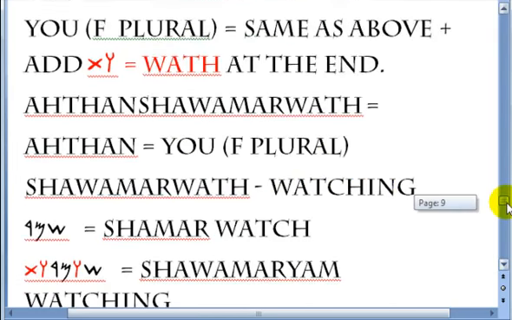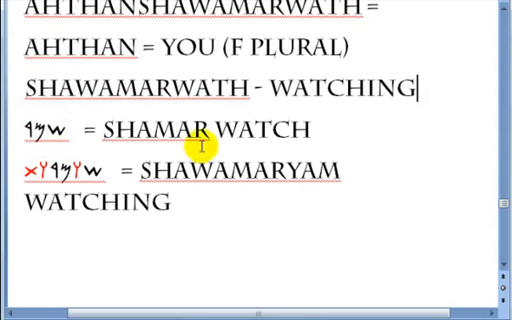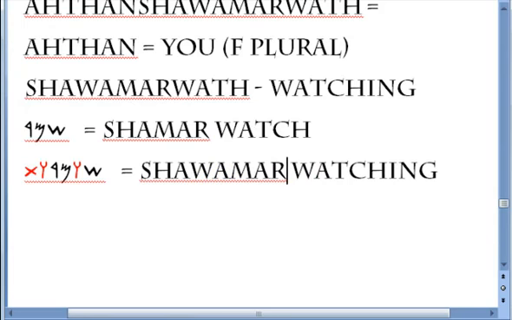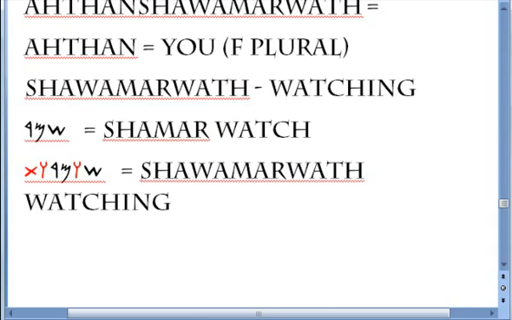And I have it here written for you. Again, shamar is watch. You add the wa between the first and the second letter, and a wath at the end to make it feminine plural. Shawamarwath, which is watching, feminine plural.